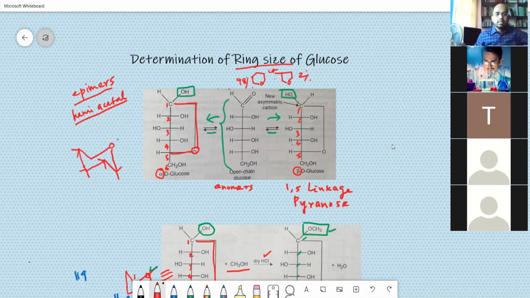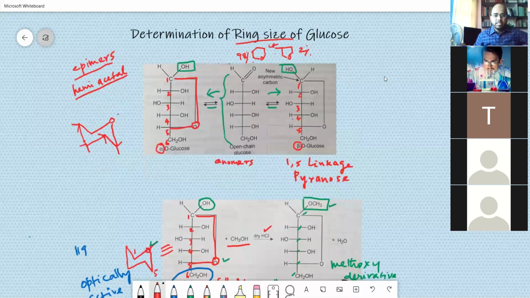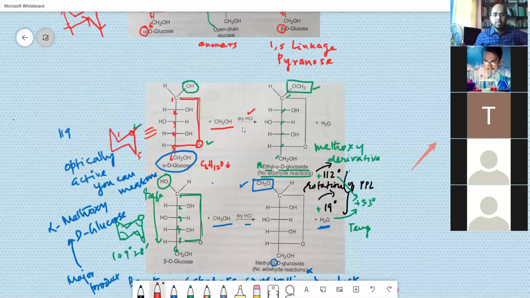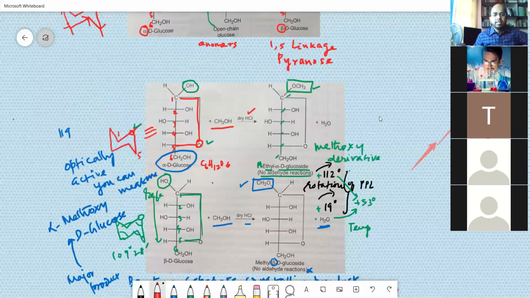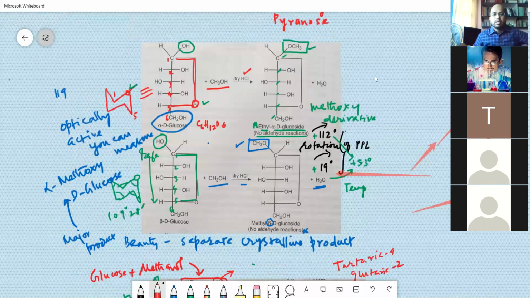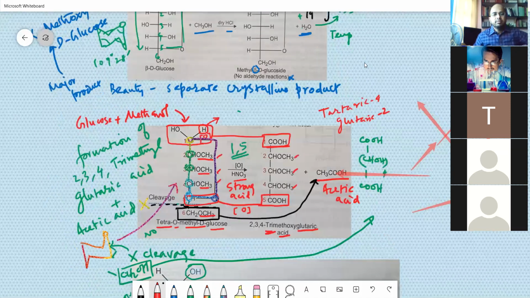And then the reaction with methanol in the presence of dry HCl gives rise to alpha methoxy and beta methoxy glucose, which are separable. And then the third reaction is oxidation with strong nitric acid. In the strong nitric acid, you get trimethoxy glutaric acid plus acetic acid.